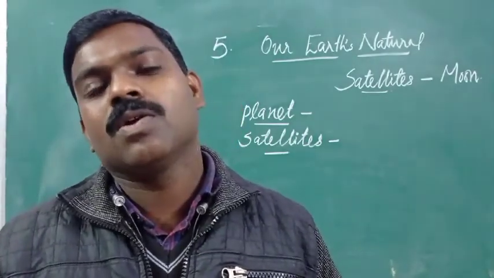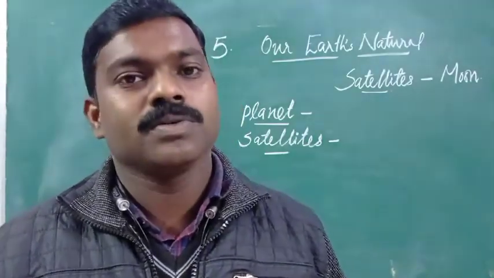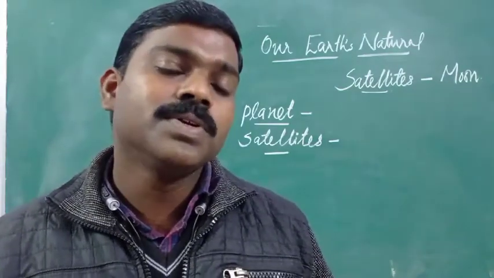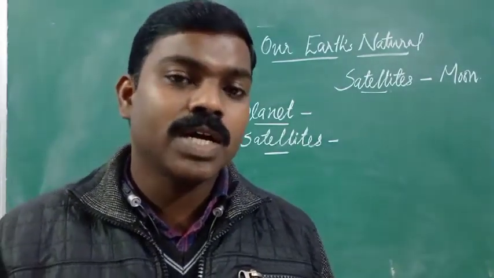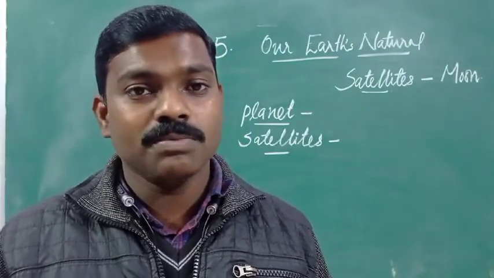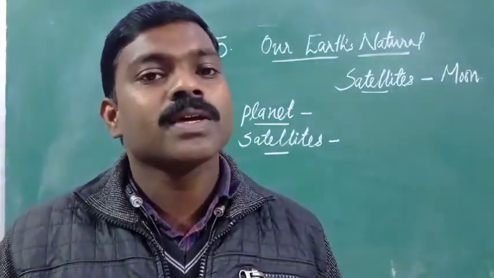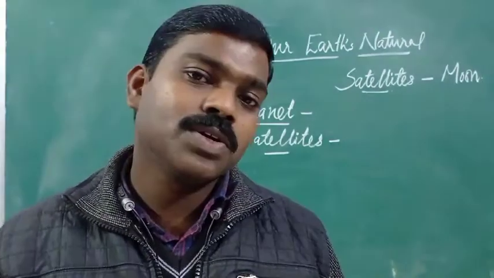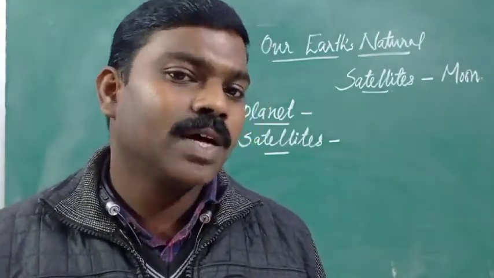That much long distance the moon is, but we feel the sun and moon are almost the same in size. Why? Because the moon is very close to the earth, and the sun is actually very far from earth.